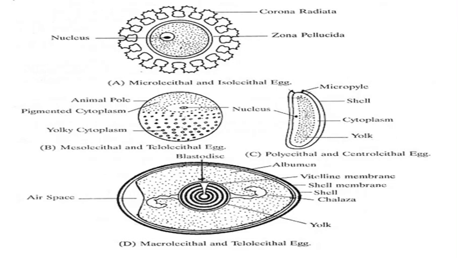And the second diagram is the mesolecithal and telolecithal egg. What is mesolecithal egg? In mesolecithal egg, it contains moderate quantity of yolk. Then, what is telolecithal? Telolecithal means it contains moderate to large quantity of yolk, and this yolk is not uniformly distributed in the egg cytoplasm. More yolk is concentrated towards the vegetal pole. Such eggs are known as telolecithal. And the last figure is the figure of macrolecithal egg or avian egg.